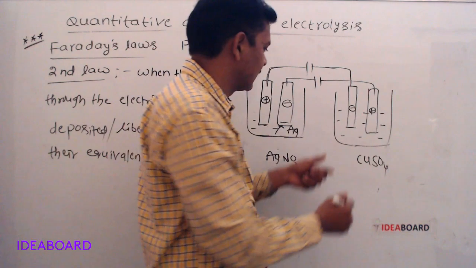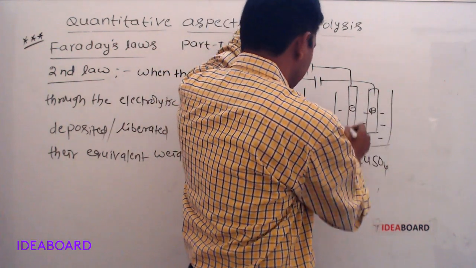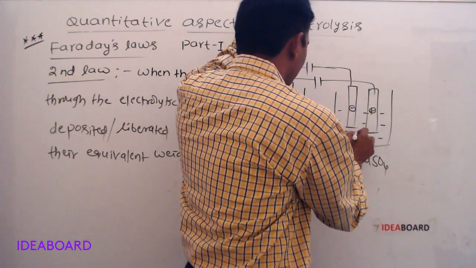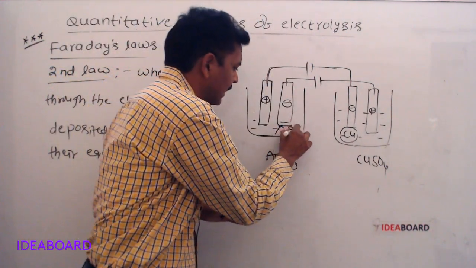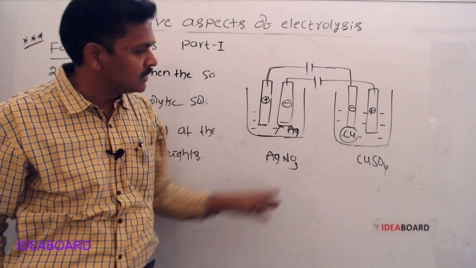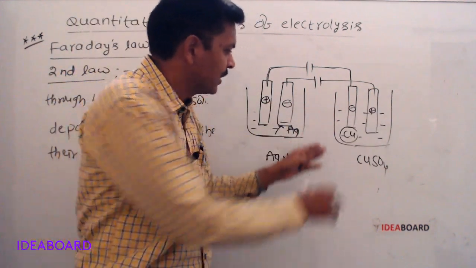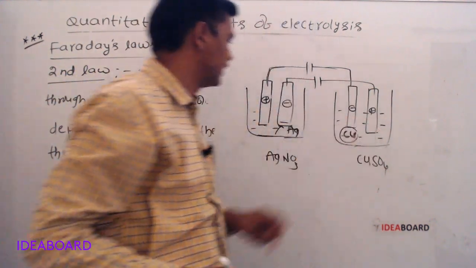In the second cell, at the cathode, copper metal will be deposited.